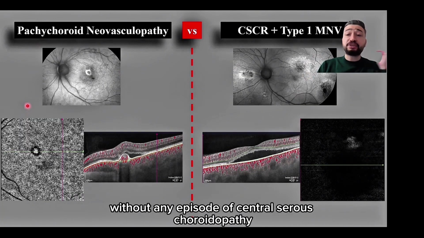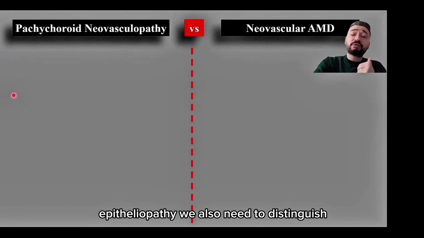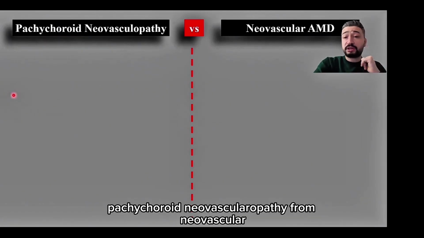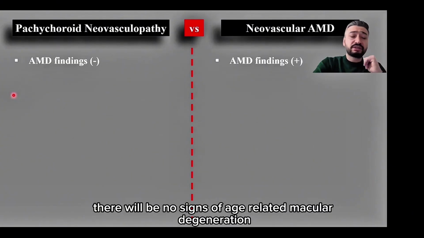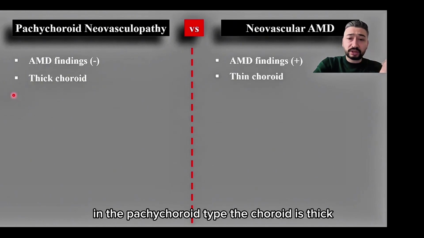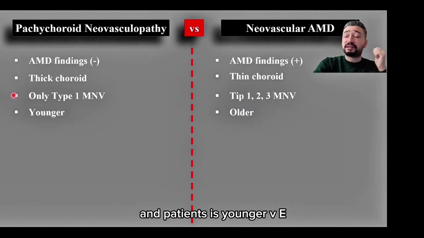Without any episode of central serous chorioretinopathy, a pachychoroid neovasculopathy emerges from pachychoroid pigment epitheliopathy. We also need to distinguish pachychoroid neovasculopathy from neovascular age-related macular degeneration. There will be no signs of age-related macular degeneration in the pachychoroid type. The choroid is thick. We only see type 1 macular neovascularization initially, and the patient is younger.